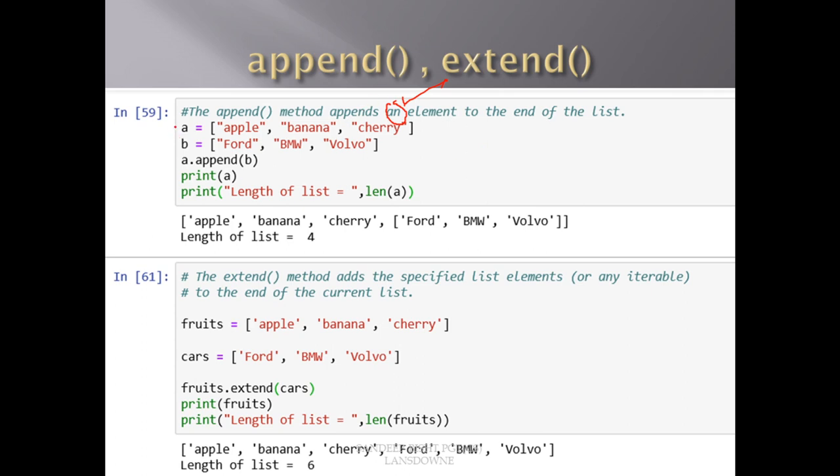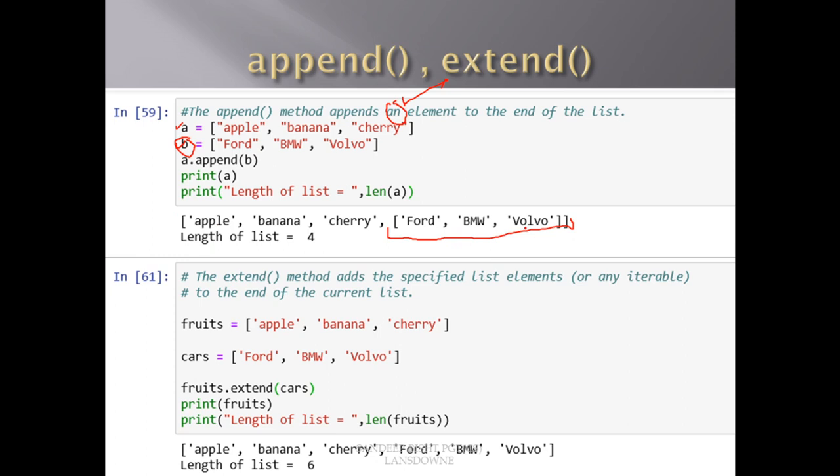Suppose we have this list A containing 3 elements, apple, banana and cherry, and then we have this list B having Ford, BMW and Volvo. Now if we want to append B to A, we write A dot append and pass B. So this list B will get appended as a single value. It means it will get appended as a single element. Here you can see it's a single element, and this element is a list which contains 3 elements. So you can see apple, banana, cherry, and this one list having Ford, BMW and Volvo.